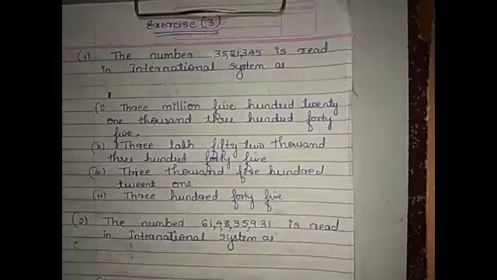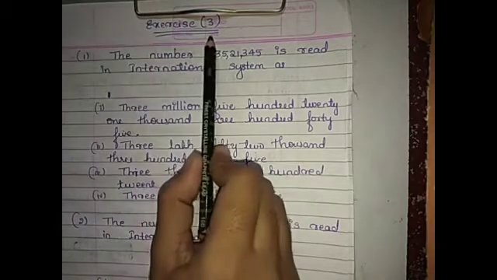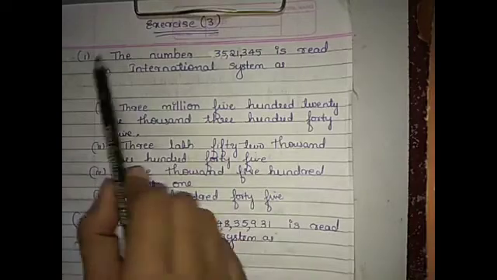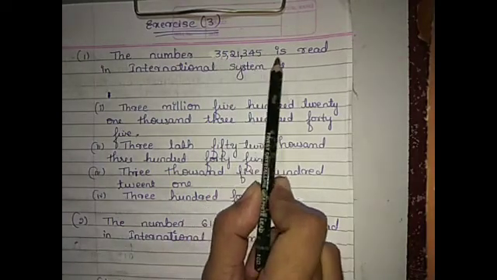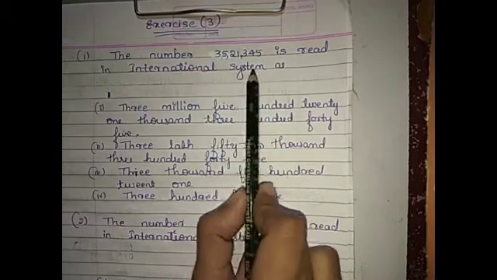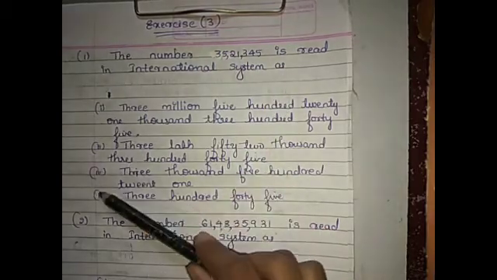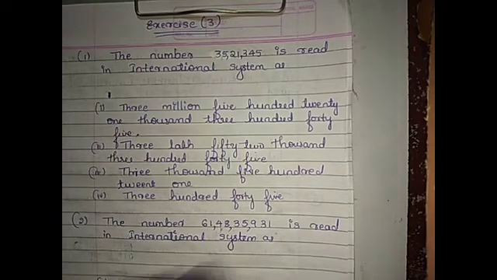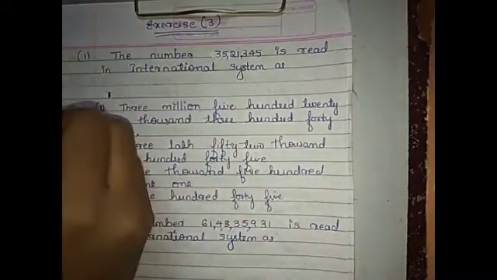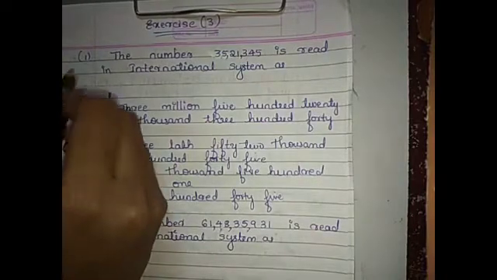Dear students, today we will do revision on exercise 3. In that first one, the number 35,21,345 is read in international number system as. Here 4 options are given. Here we have to choose the correct option. So, I will rewrite this number here.